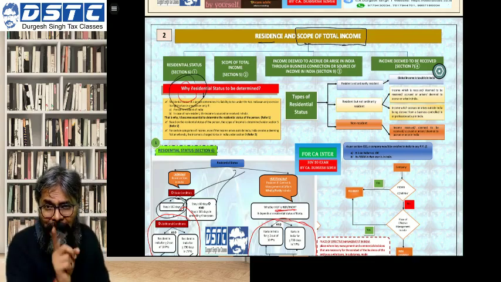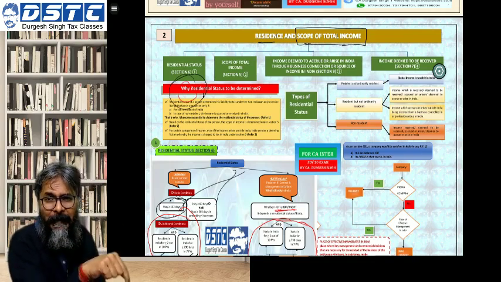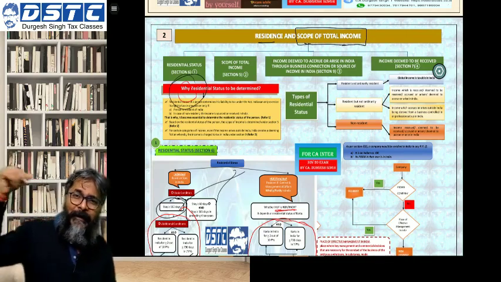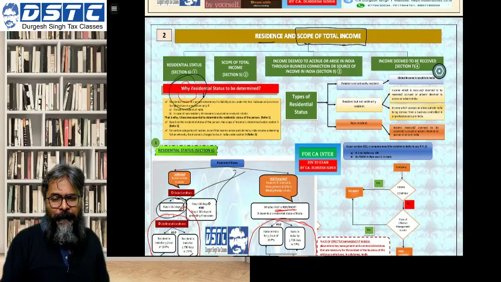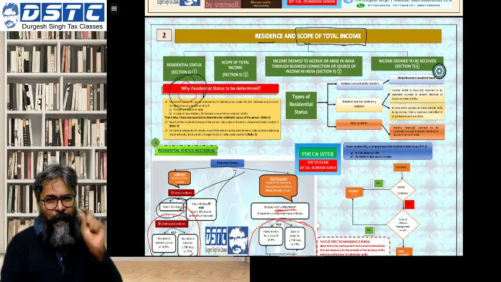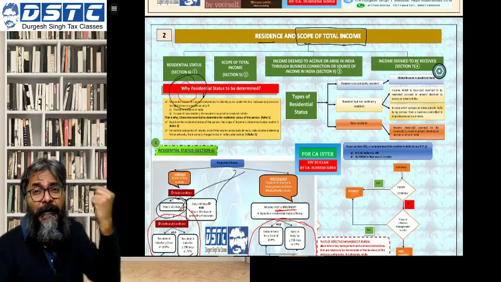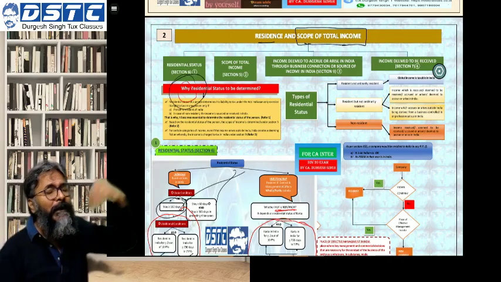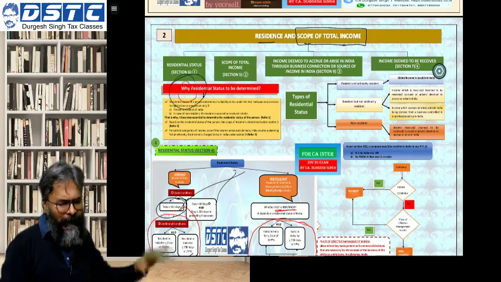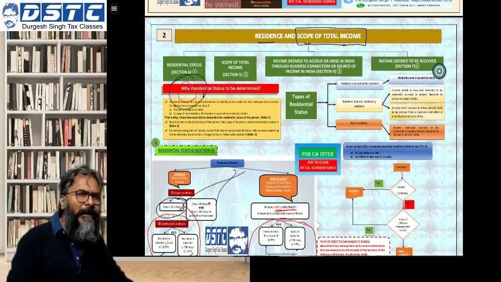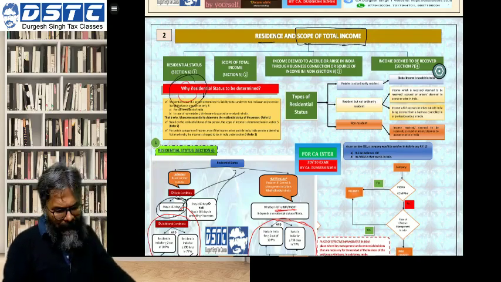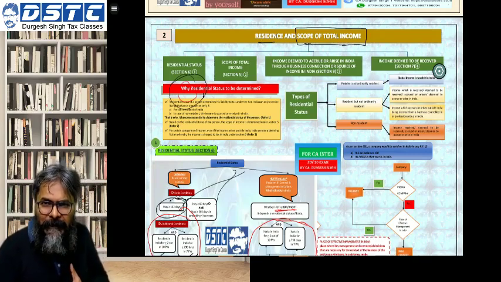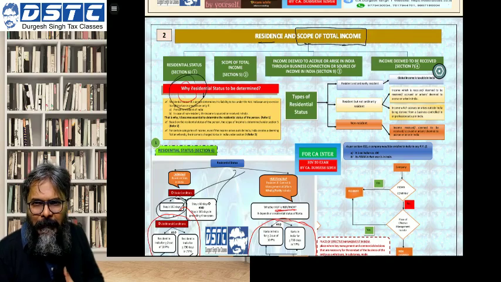So that remittance is not a receipt in India, make no mistake. It is a receipt where? Outside India. This remittance is something which, once received outside India, has subsequently been passed on to India. That is not a receipt in India; that will still be a foreign income.